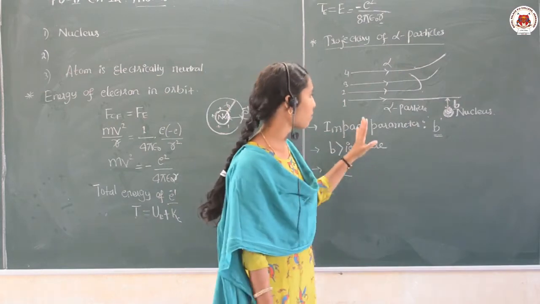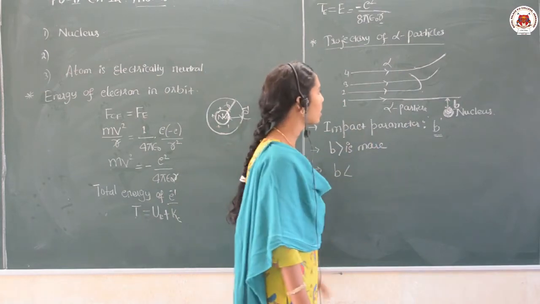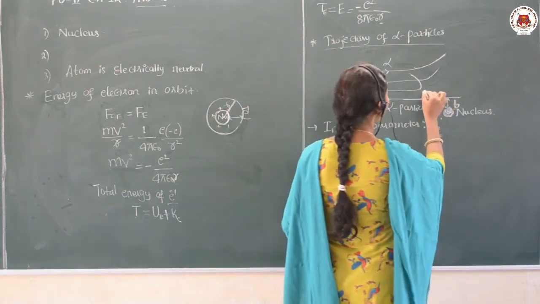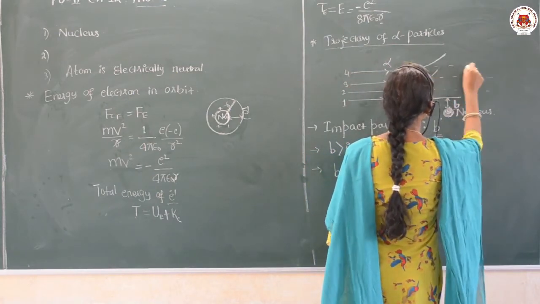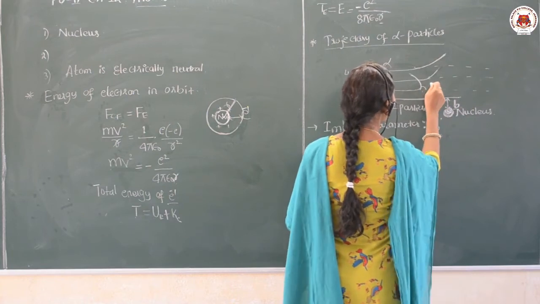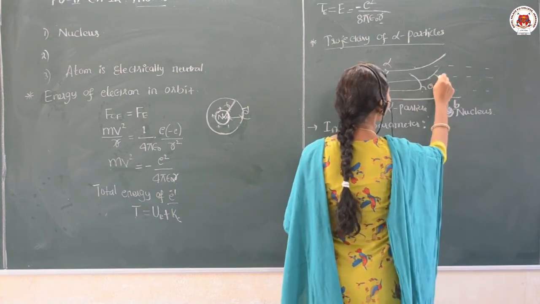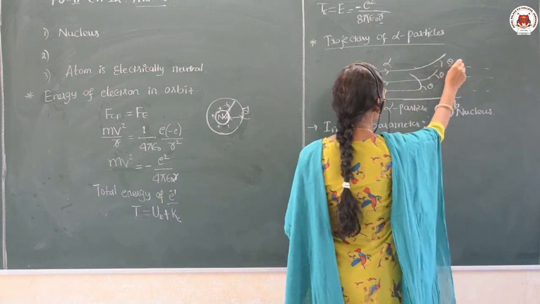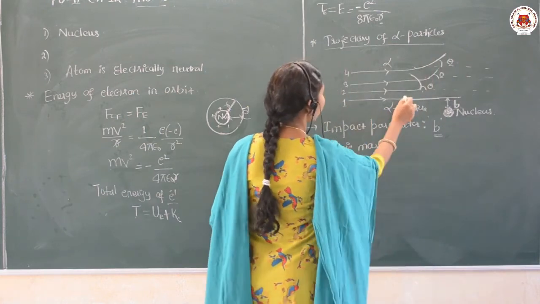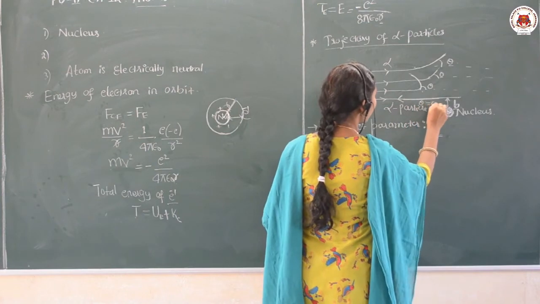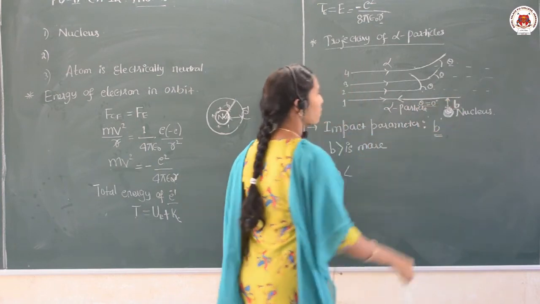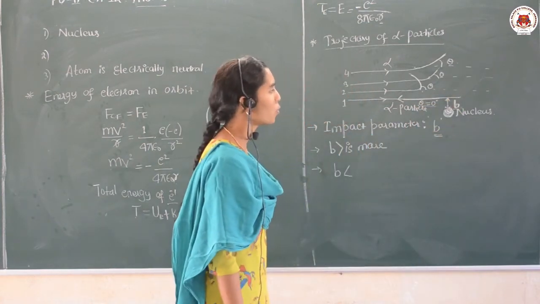And impact parameter means clear here. If you take the path of the incident alpha particle, you can see the theta angle is more here, and it is decreasing and decreasing here. So if you consider this path, the theta angle is almost 0, because here the impact parameter is so much more.